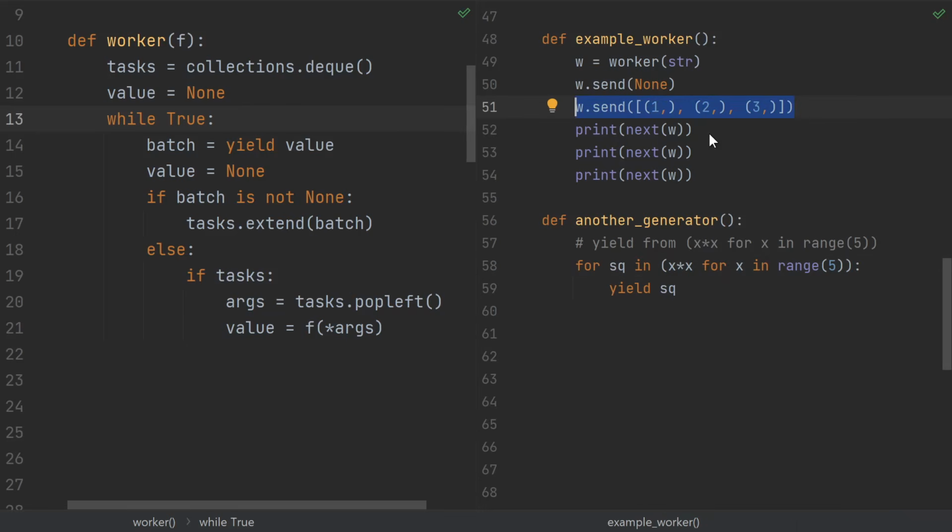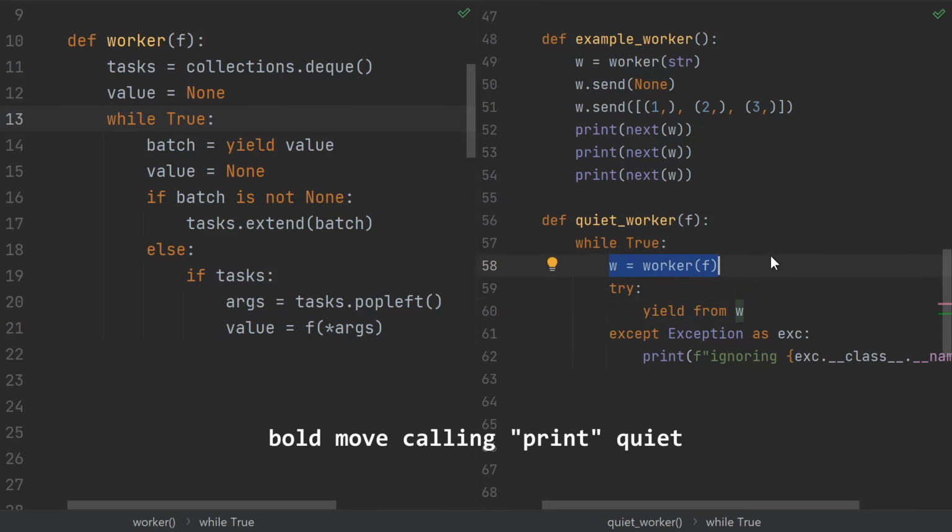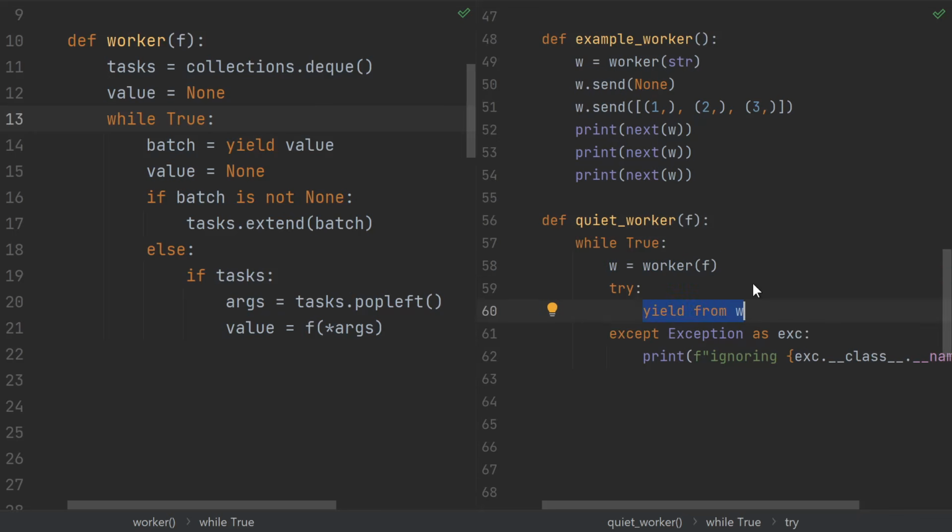Remember, a caller can receive values from generators, but they can also send values to generators. But what if a generator wants to take the values that it receives from its caller and pass them to a subgenerator? For instance, here's a quiet worker. It's another generator because it has a yield, and all it does is it creates a worker, and then yield from allows the worker to pass messages from its caller directly into the worker. And likewise, whatever the worker yields is yielded back up to the caller.